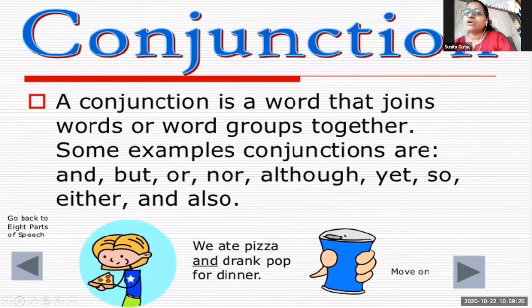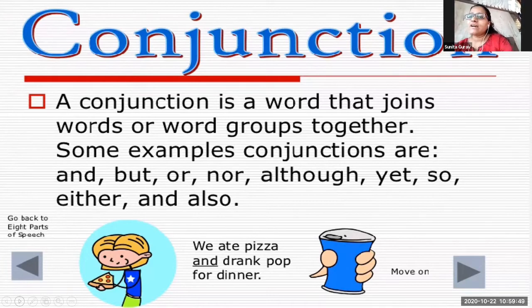Myself and my mother also went to the village. So in this way also I can form my sentence. And in this way, these words are joining the two sentences or the two words together. You can see there the sentence, we ate pizza and drank pop for drink.